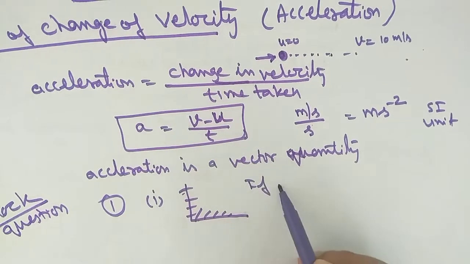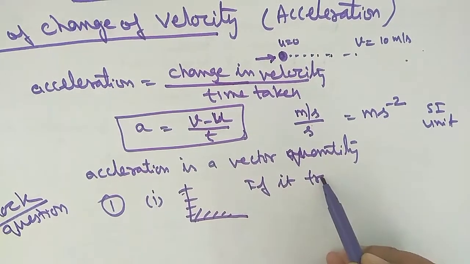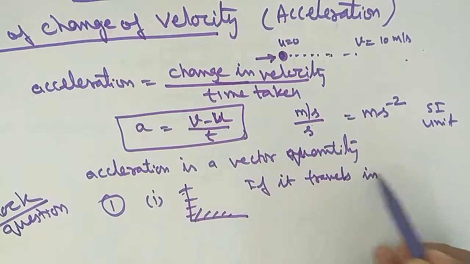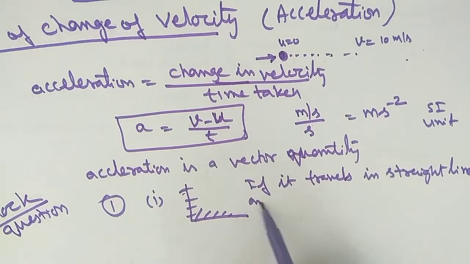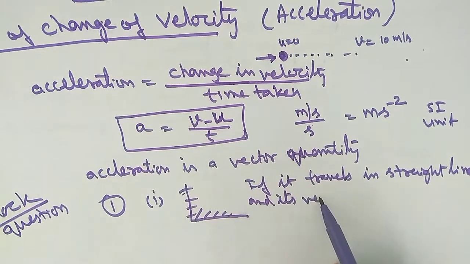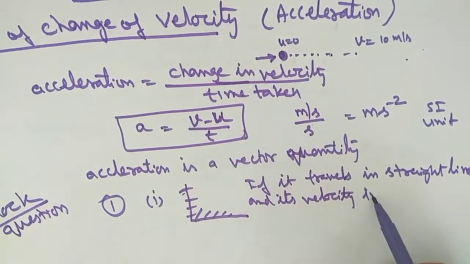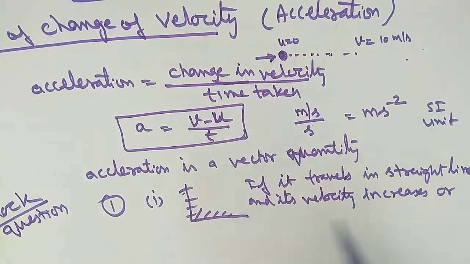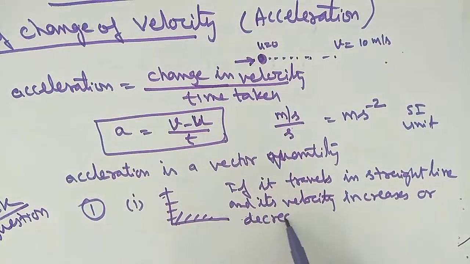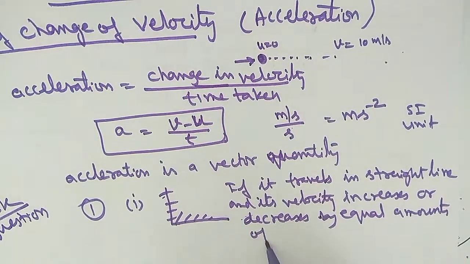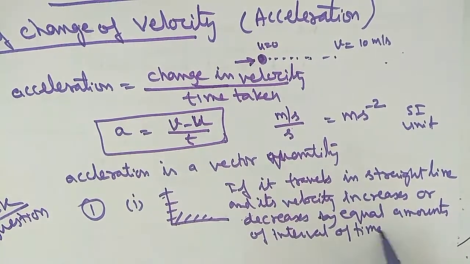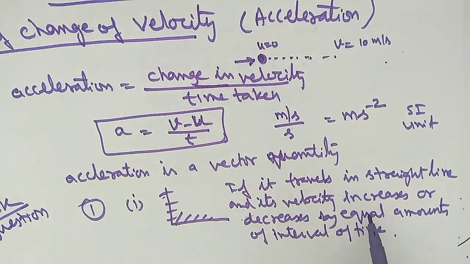First part, if the object travels in a straight line and its velocity increases or decreases by equal amount in equal intervals of time, okay, then it is called the uniform acceleration.